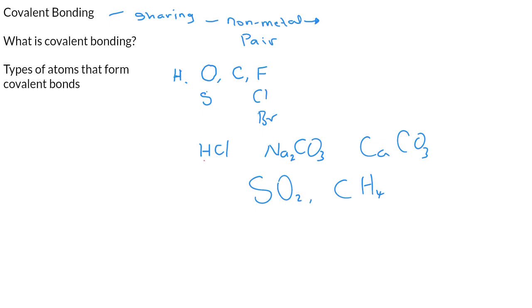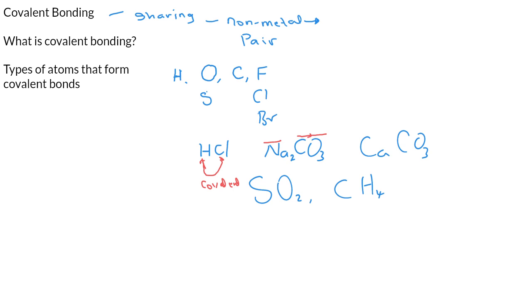Hydrogen is a non-metal. Chlorine is a non-metal. So the only type of bond that these two can form together is covalent bond. So remember, covalent bond involves non-metal atoms sharing pairs of electrons. Now, sodium is a metallic element, and these other two are non-metals.